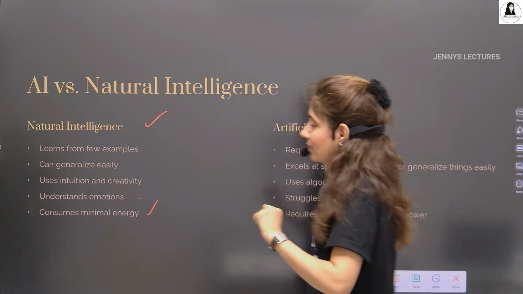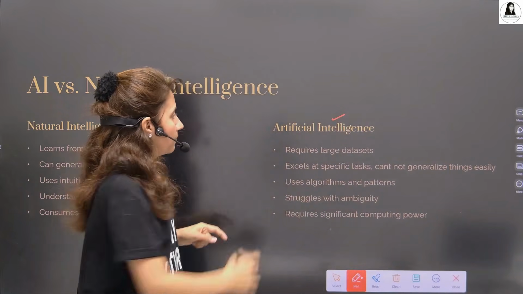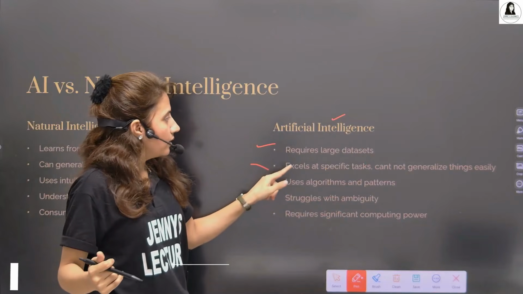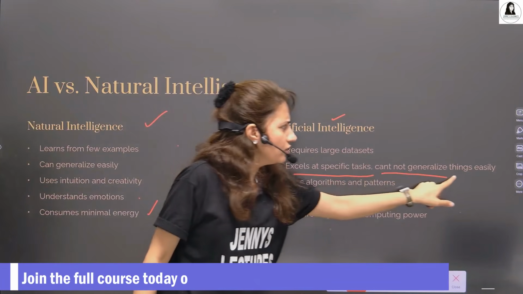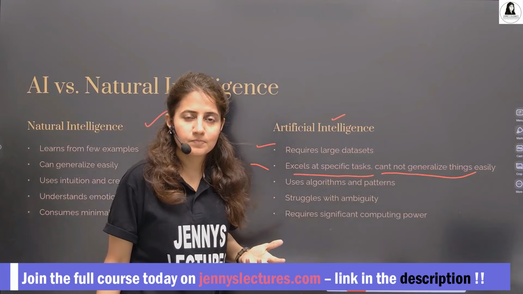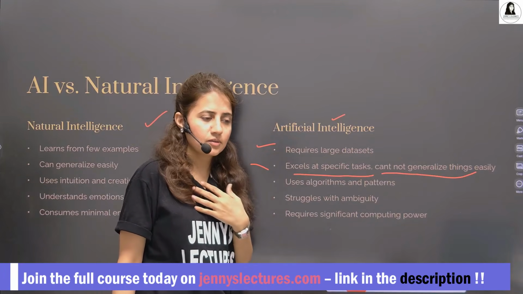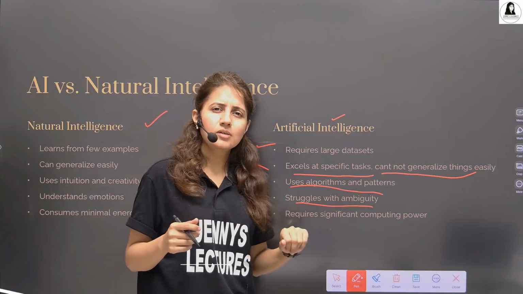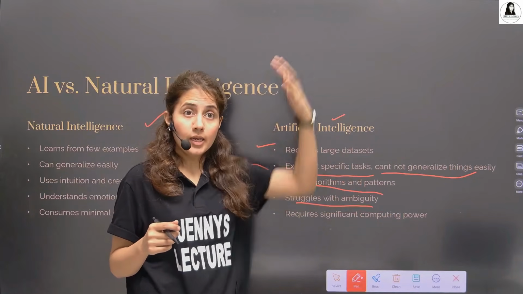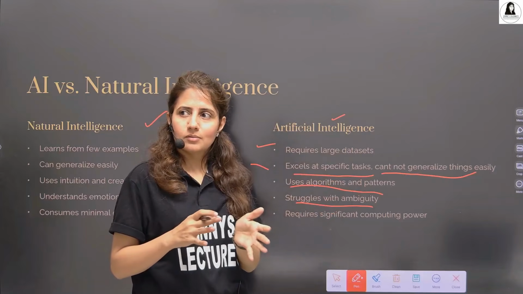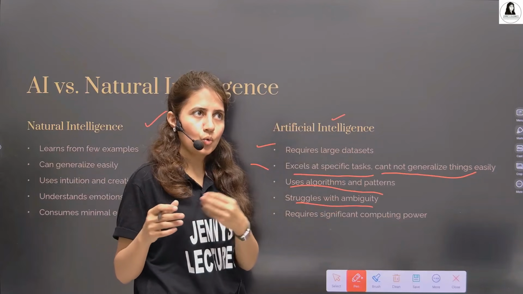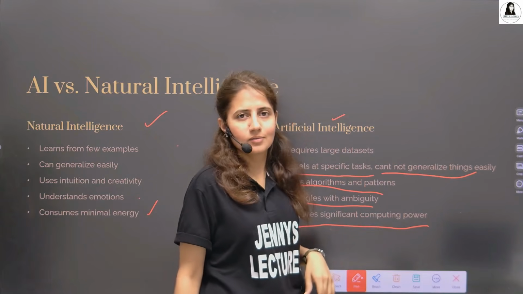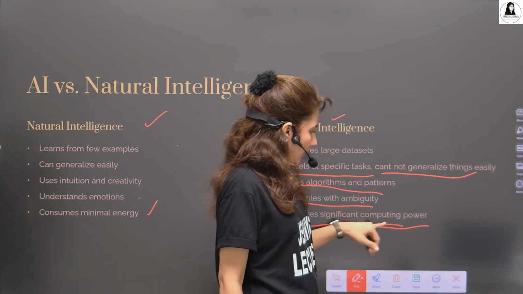Same, if you want to train an AI model, then it requires a large data set to get more accuracy, right? They excel at specific tasks, cannot generalize things easily. We can generalize things. And AI uses algorithms and patterns, struggles with ambiguity. Sometimes even ChatGPT, a high level model, doesn't give the correct result. So it struggles with ambiguity and requires significant computing power. So I'll discuss this point also.